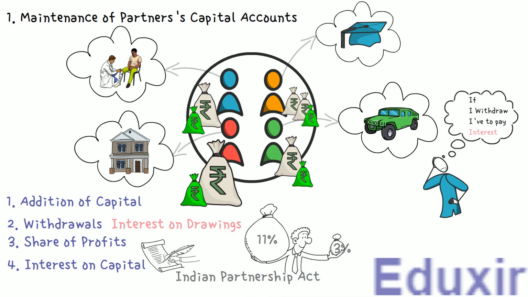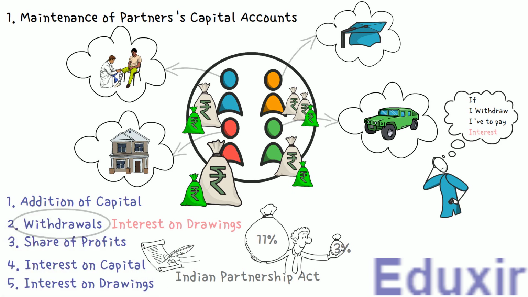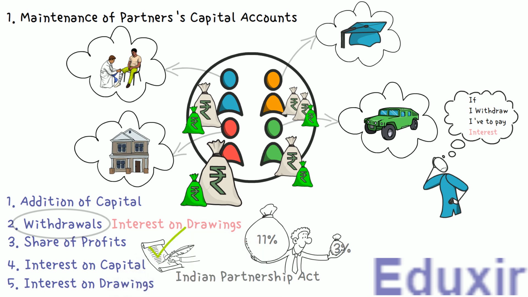The next thing that will be posted in the capital accounts is interest on drawings. This is posted only if there is any drawing, right? Otherwise, this need not be considered for posting into the capital accounts. Also, just like the interest on capital, the interest on drawings should be considered only if it is agreed in the partnership agreement. Otherwise, if the partnership deed is silent about the interest on drawings, then as per the Indian Partnership Act, no interest need be paid.